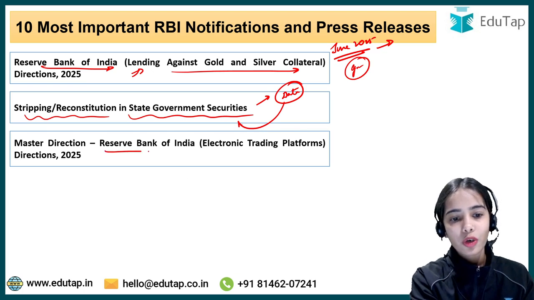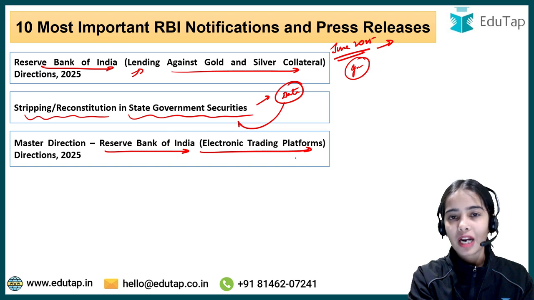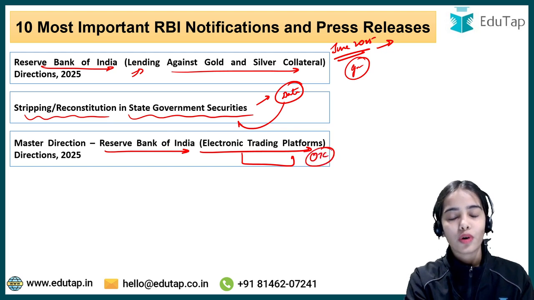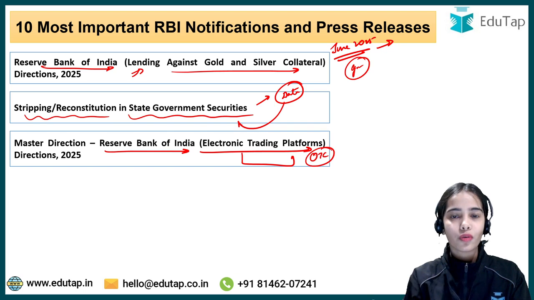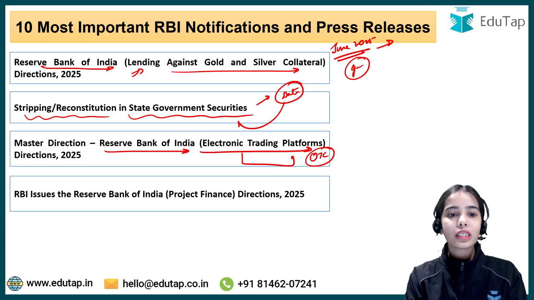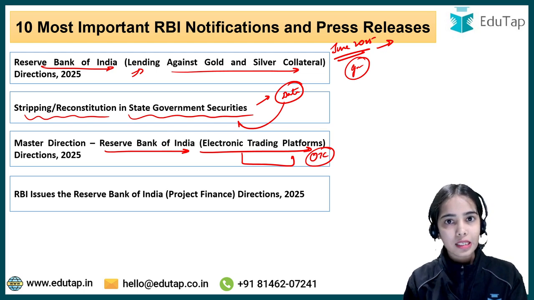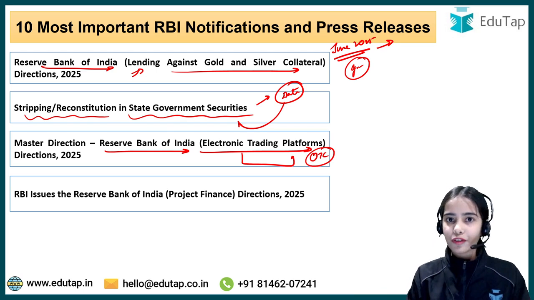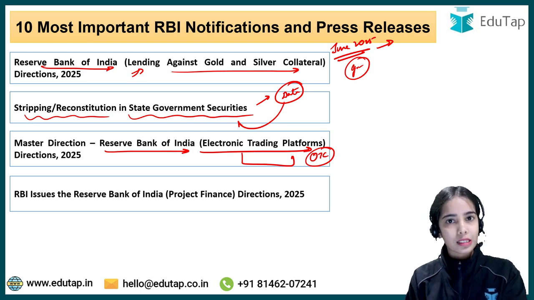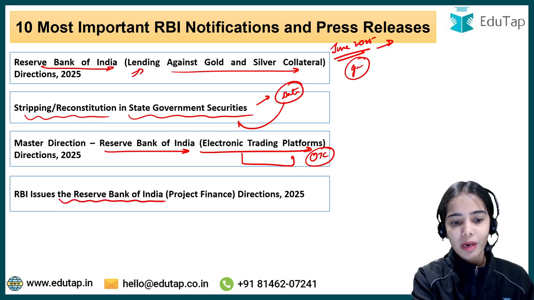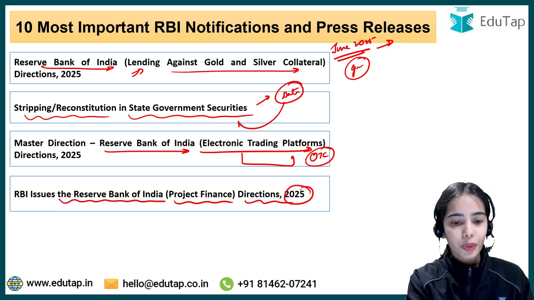Next is the master direction on Reserve Bank of India electronic trading platforms directions 2025. So electronic trading platforms are important for your OTC, over the counter derivatives or over the counter transactions. So again, these directions are also important, and all these directions we have discussed in the Finance 360-degree sessions. So if you are facing any issue in understanding these directions directly from the RBI website, see the Finance 360-degree sessions.